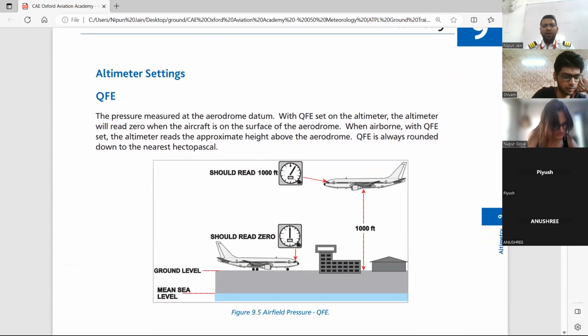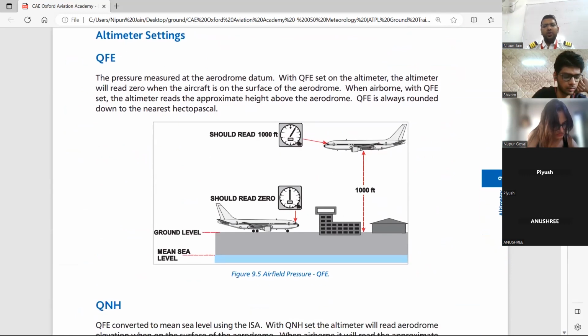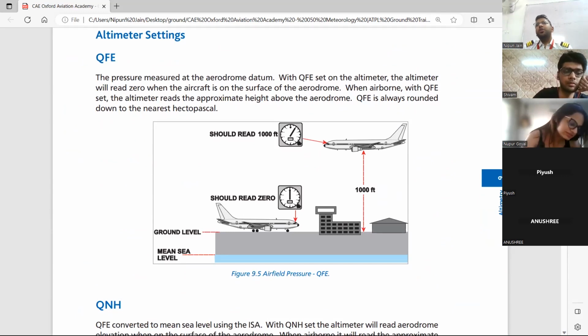Okay, now it says altimeter settings. QFE. What is QFE? The pressure measured at the aerodrome. People used to think QFE is a height. QFE is not a height. QFE is a pressure value. Okay.